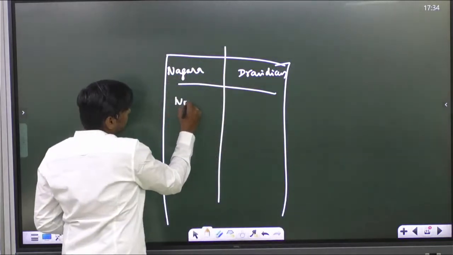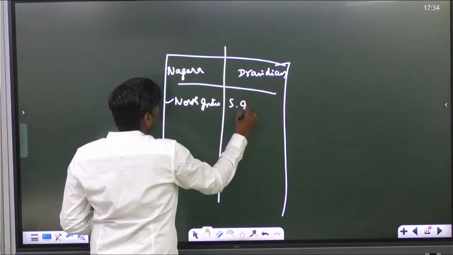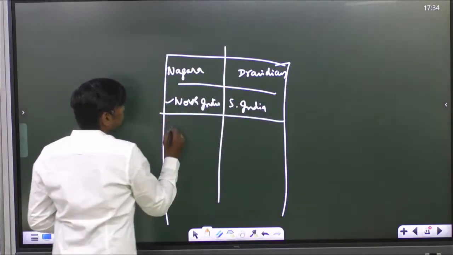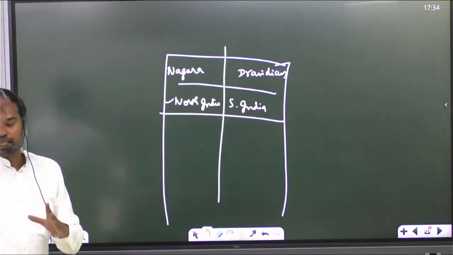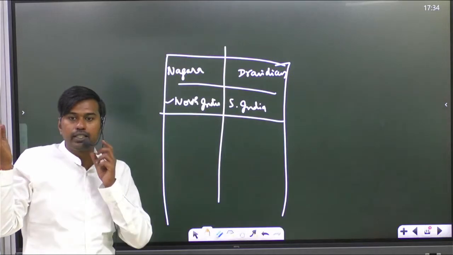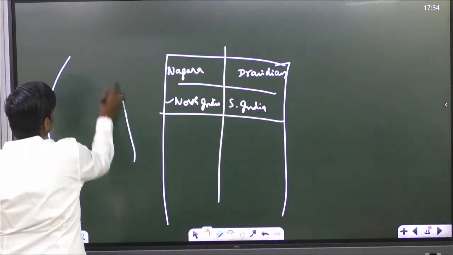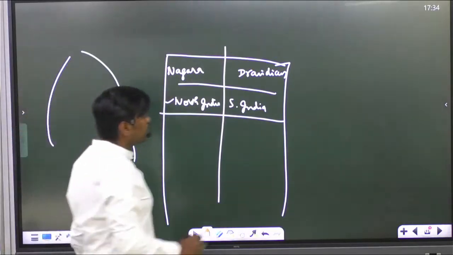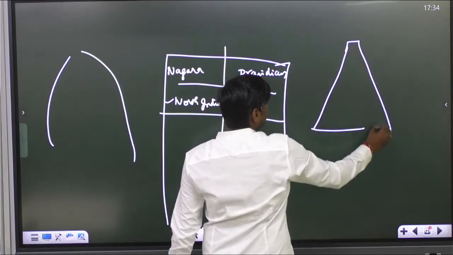Nagara is present in North India. Dravidian is present in South India. In Nagara temple architecture, the shikhara is like the gopura. We say gopura, they say shikhara in North India. That shikhara is generally in a curvilinear form, but in South India it is generally in a pyramidal form.